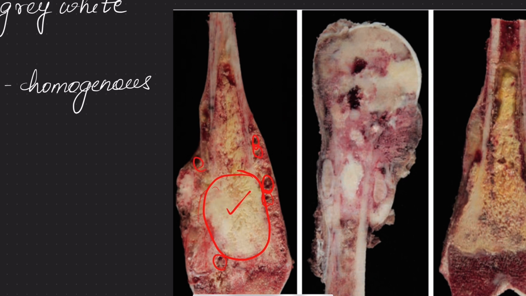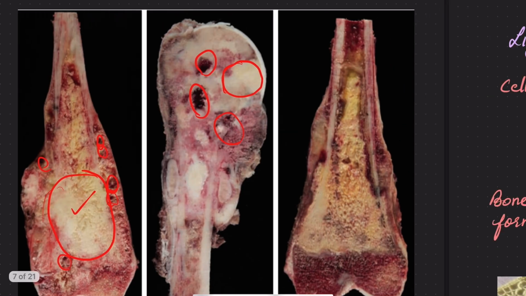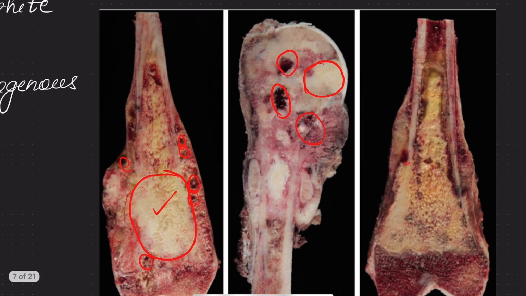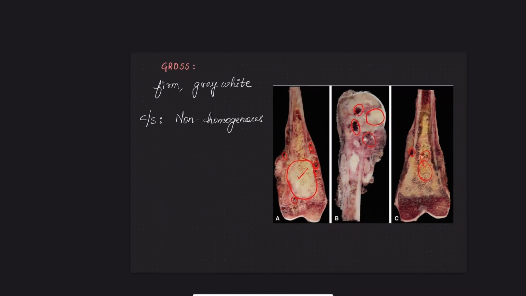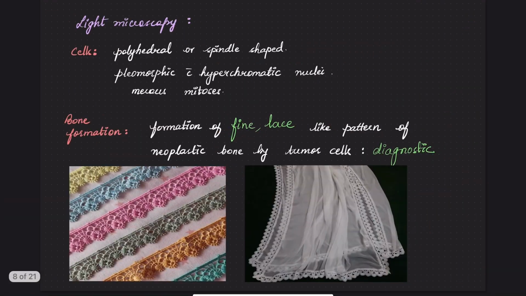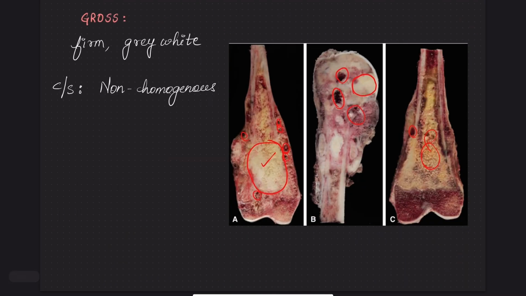Here also the tumor is non-homogeneous. Certain areas are cellular, certain areas are hemorrhagic, certain areas are necrosed. So it is a non-homogeneous tumor. As the tumor arises from the metaphysis, the ends of long bones are affected, but the epiphysis remains unaffected.